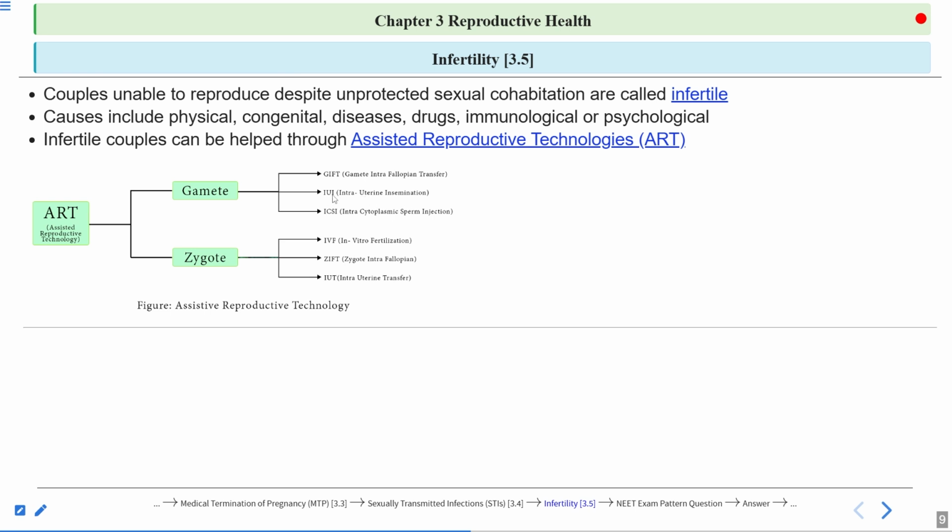This is also known as artificial insemination. The sperms are transferred into the vagina or into the uterus. And then ICSI is intracytoplasmic sperm injection, in which the sperm is directly injected into the cytoplasm of the egg. Okay, so remember this table. Remember these 2 categories.